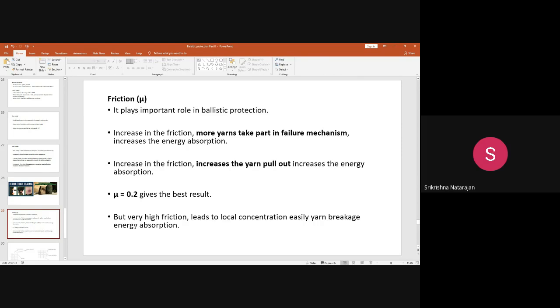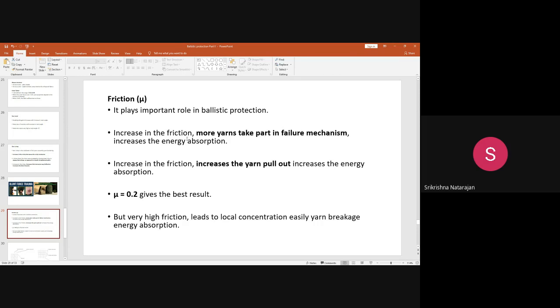higher impact force. Okay, so the friction should be higher, and the maximum limit is up to 0.2. Okay, a 0.2 friction value gives the better effect, because the increase in the friction makes more yarn take part in the energy absorption.